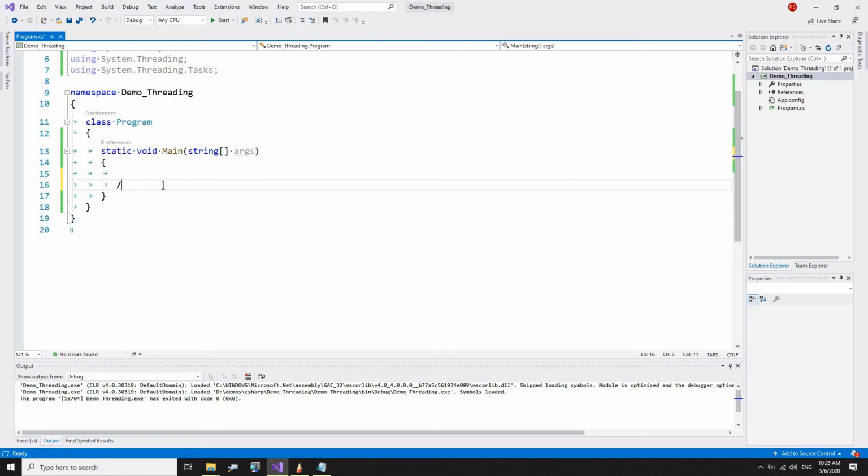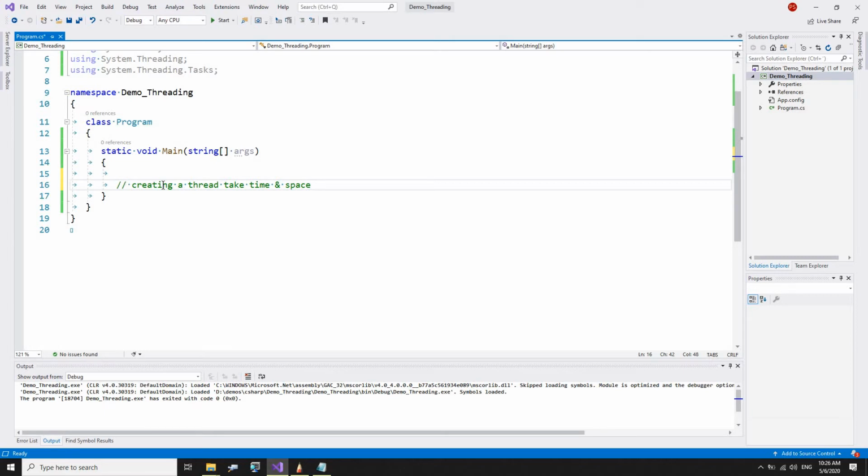So creating a thread takes time and space. Whenever we create a thread, Windows has to allocate lot of data structures to keep track of the lifetime of a thread. Like it has to create a thread environment block, thread kernel object, which is around 700 bytes on Windows 32-bit machine, and it has to allocate around 1 megabyte of user mode stack and around 12 kilobyte in kernel mode stack.